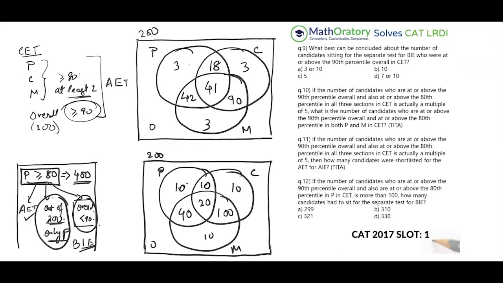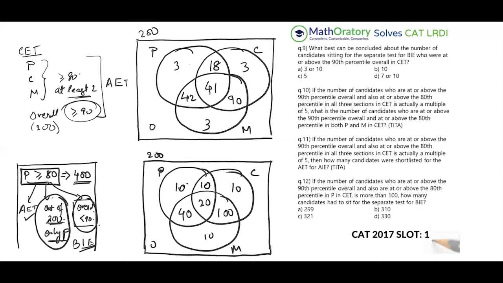Okay, so finally we are into the questions. So question number 9 first. What best can be concluded about the number of candidates sitting for the separate test for BIE who were at or above the 90th percentile overall in CET?